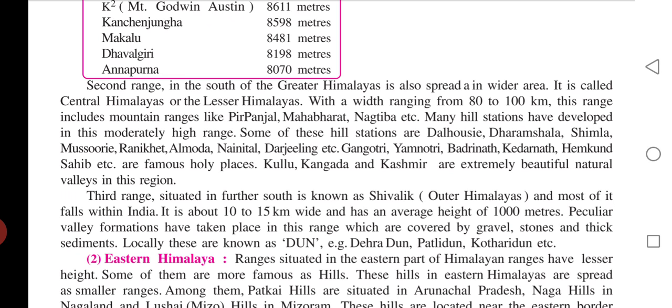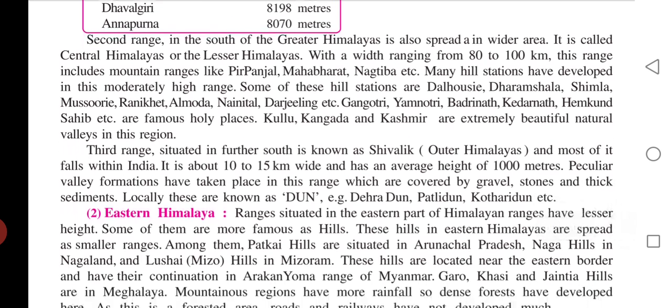Some of these hill stations are Dalhousie, Dharamsala, Simla, Mussoorie, Ranikhet, Almora, Nainital, Darjeeling. Gangotri, Yamunotri, Badrinath, Kedarnath, Hemkund Sahib etc. are famous holy places. Kullu, Kangra and Kashmir are extremely beautiful natural valleys in this region.